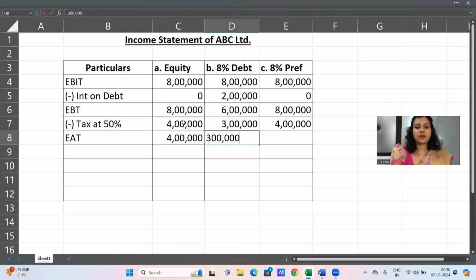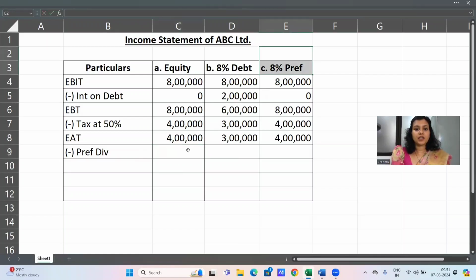4 lakh, 3 lakh and 4 lakh. The next step is deduction of preference dividend. Now this calculation is very similar to the calculation of interest on debt. Firstly, which is the option that has preference in it? It is the third option. Therefore, the first option and the second option will have no preference dividend calculated.